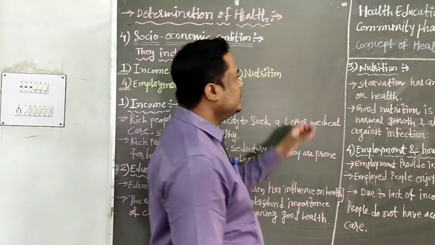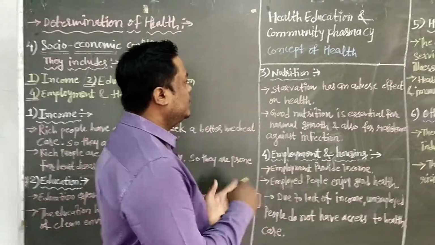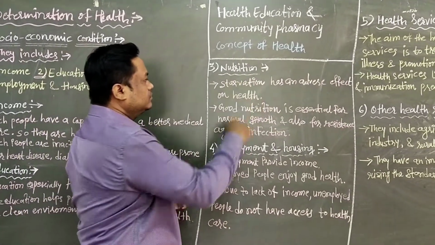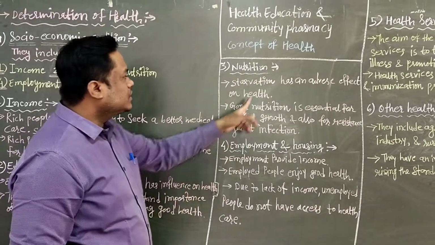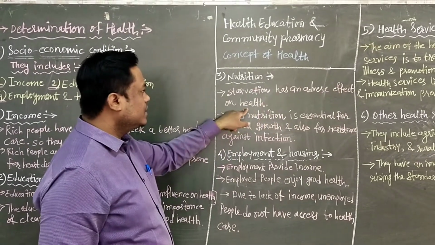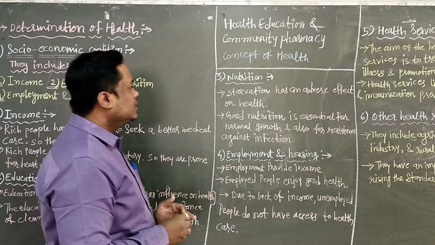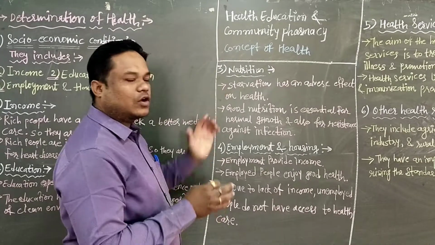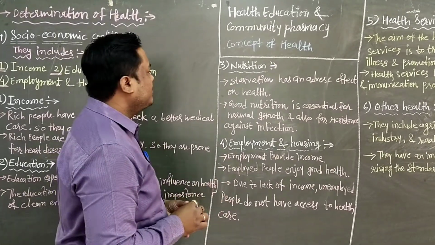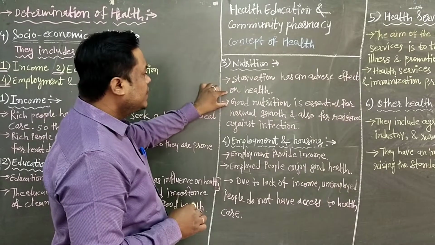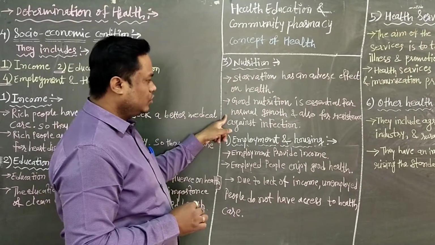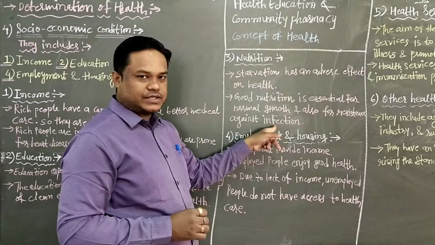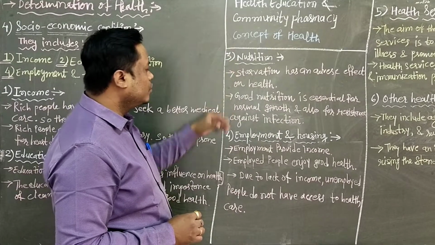Then next you have to see nutrition. Nutrition is also essential for good health, because lack of food is called starvation. Starvation has an adverse effect on health. If food is not given to a person, then their health is very poor. In case of starvation, lack of food affects people's health. Good nutrition is essential for normal growth and also for resistance against infections. So nutrition is very important for good health.